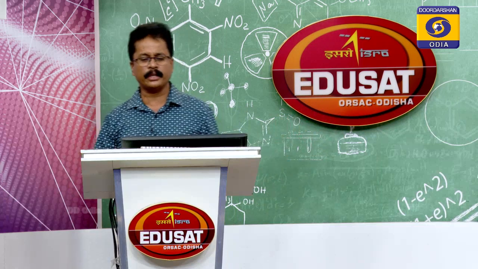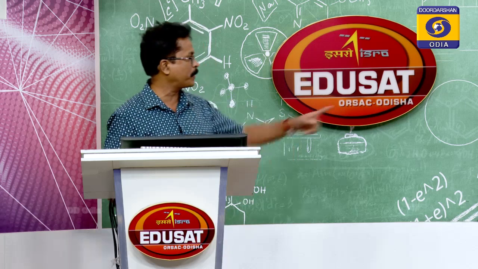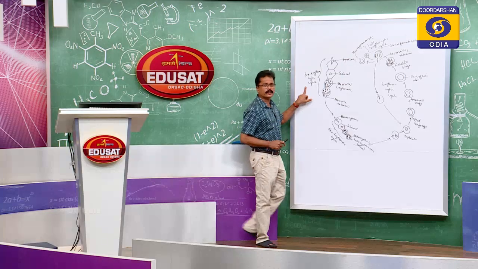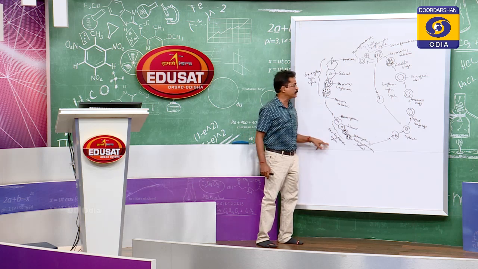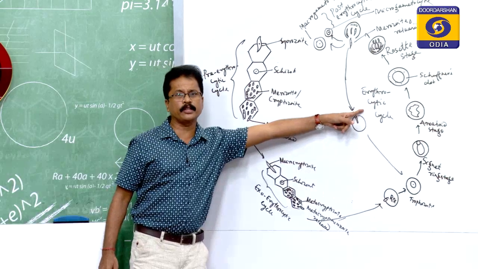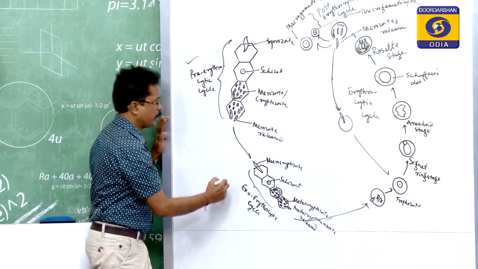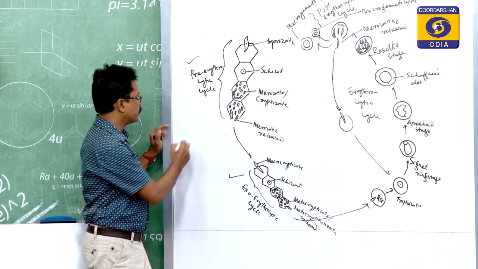Now we will study the asexual cycle of the parasite. Here is the diagram of the asexual cycle of the parasite. You see in the diagram that there are three parts. The first part is called the pre-erythrocytic cycle, the second part is called the exoerythrocytic cycle, and the third part is called the erythrocytic cycle. The pre-erythrocytic and exoerythrocytic cycles take place in the liver.